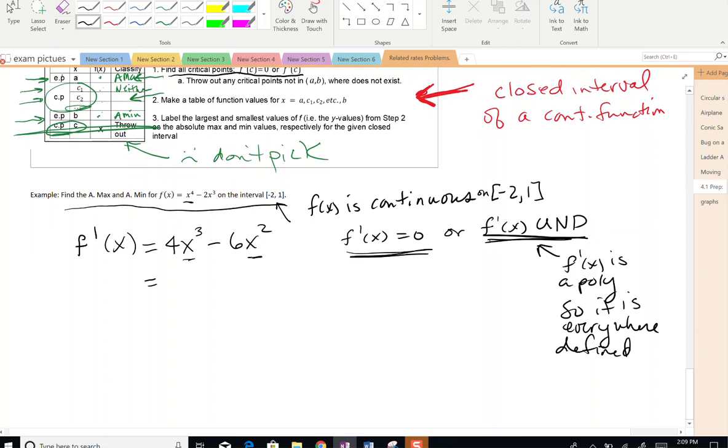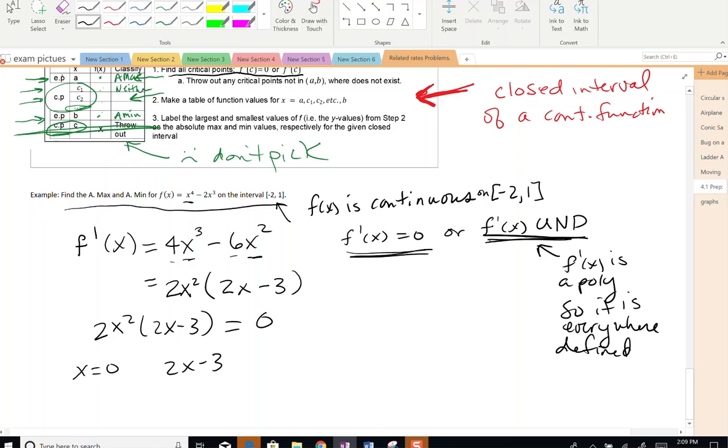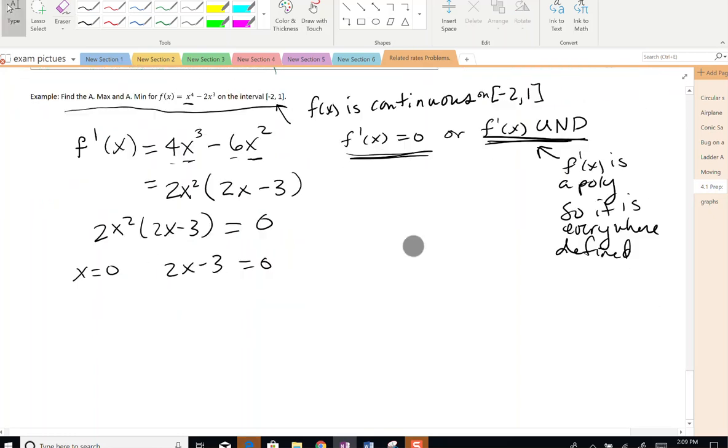So I'm going to factor out an x squared and a 2. So 2x squared leaves me with 2x minus 3. So 2x squared times 2x minus 3 equals 0 when x is equal to 0 or 2x minus 3 equals 0, because if one of the product pair is a 0, then the entire thing is a 0.